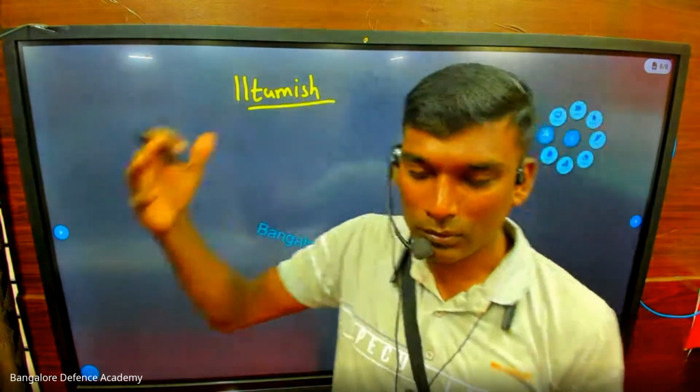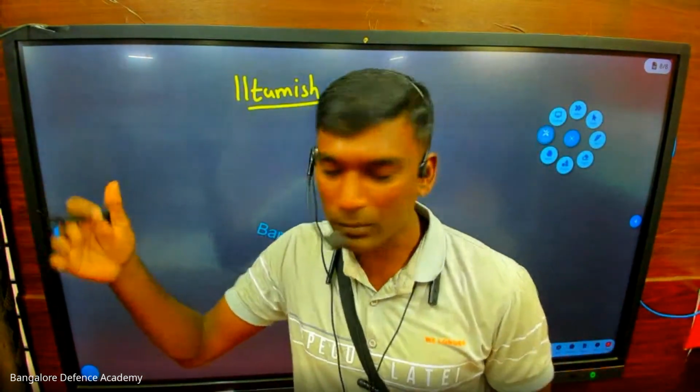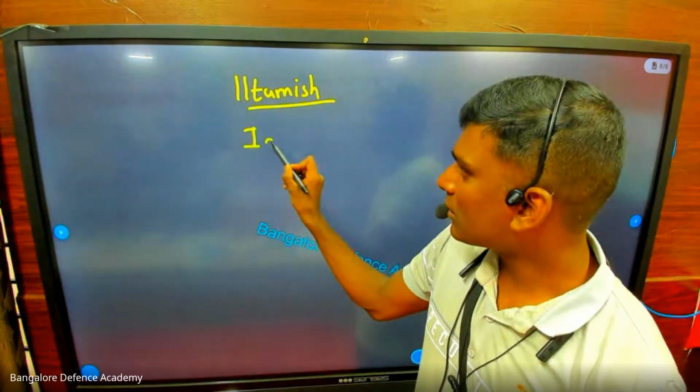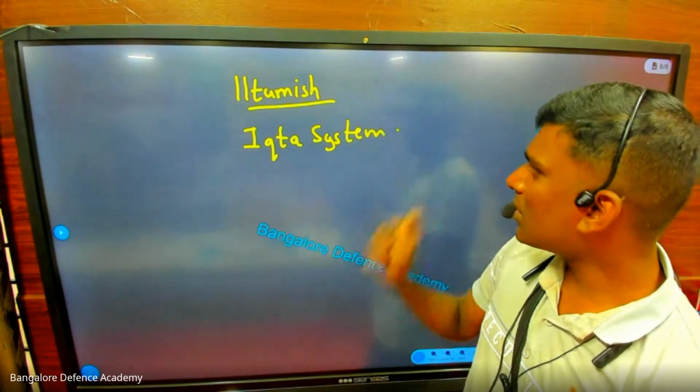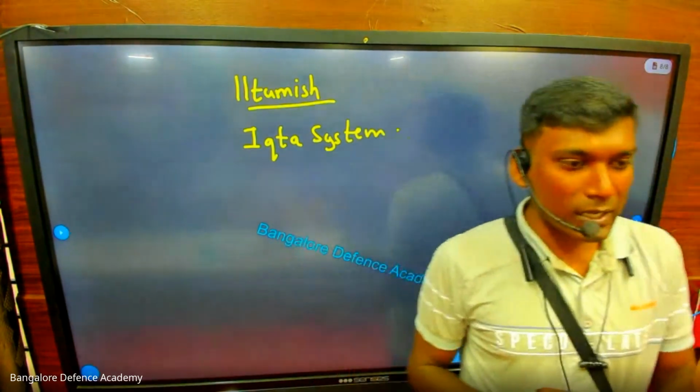After the death of Qutbuddin, who is the next king? Iltutmish. Okay, so now we are going to see Iltutmish. Iltutmish introduced the Iqta system. What is this? Iqta system. See, if you work in some place, you will get salary.